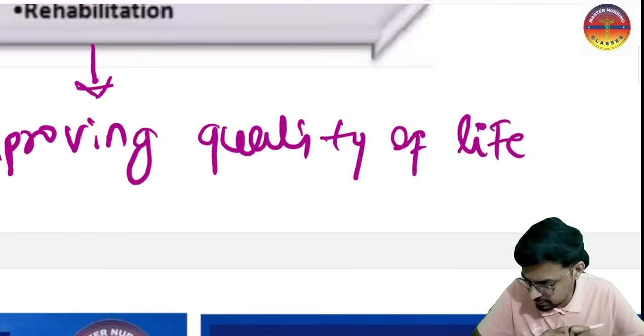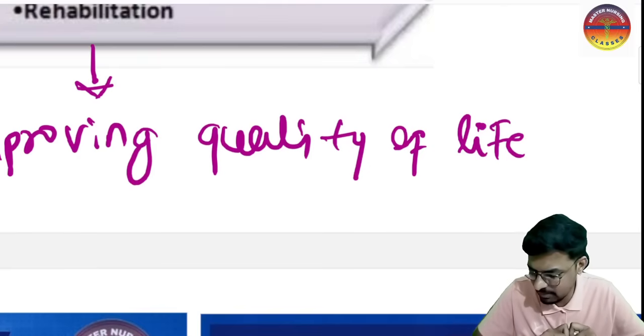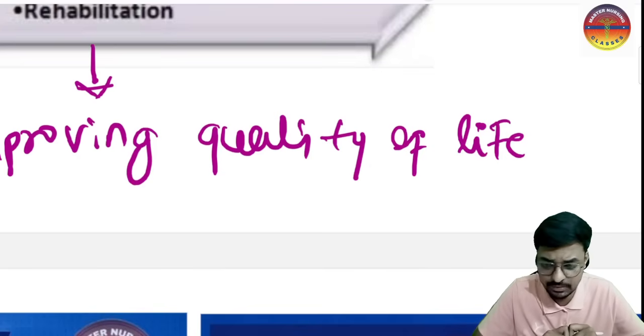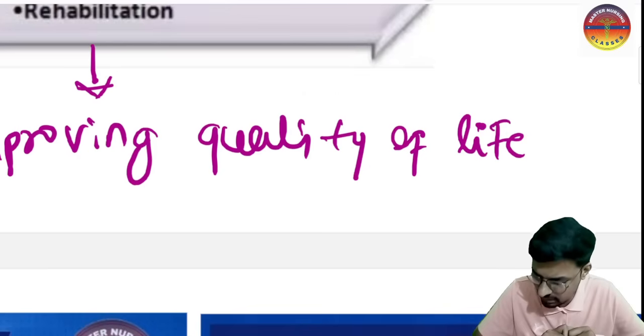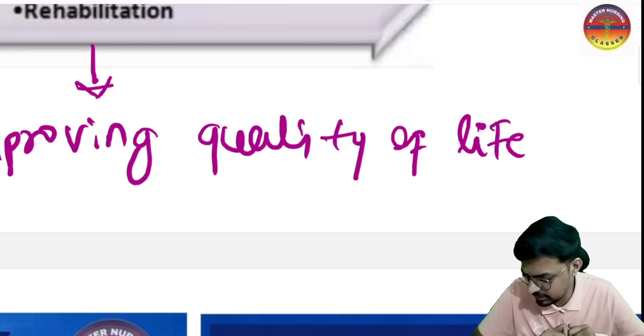Okay, so specifically we are protecting against some high risk factors, and we are taking the intervention before the onset of the disease. Which level of the prevention is that one? The intervention which is taken before the onset of the disease. That is the primary level of the prevention, the intervention which we are taking before the onset of the disease. Very nice.